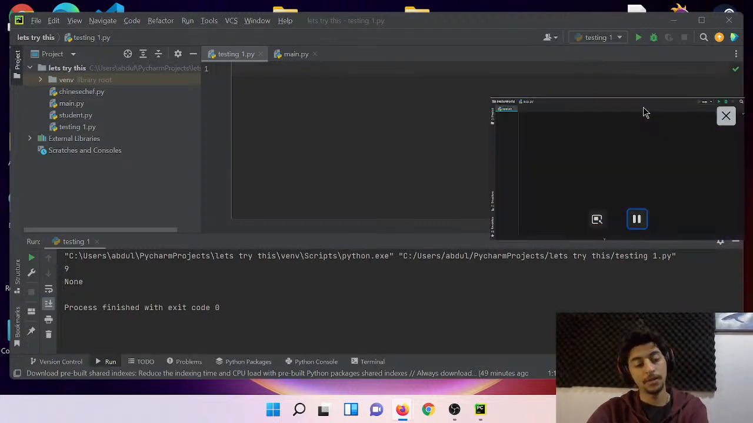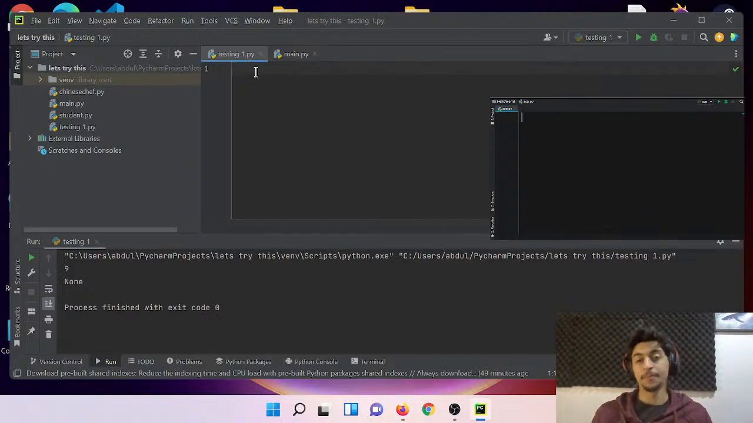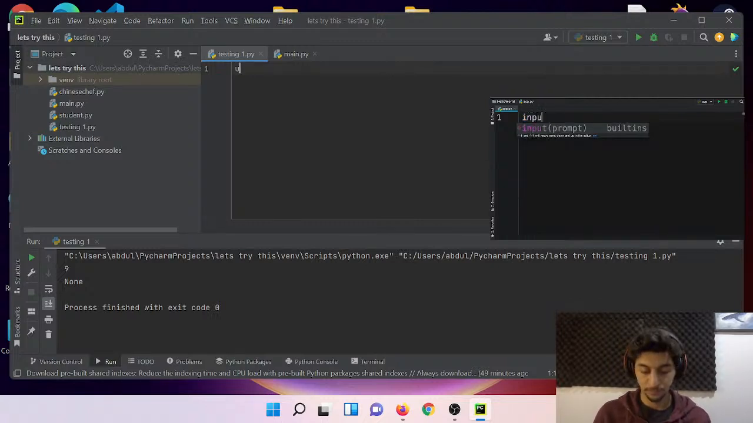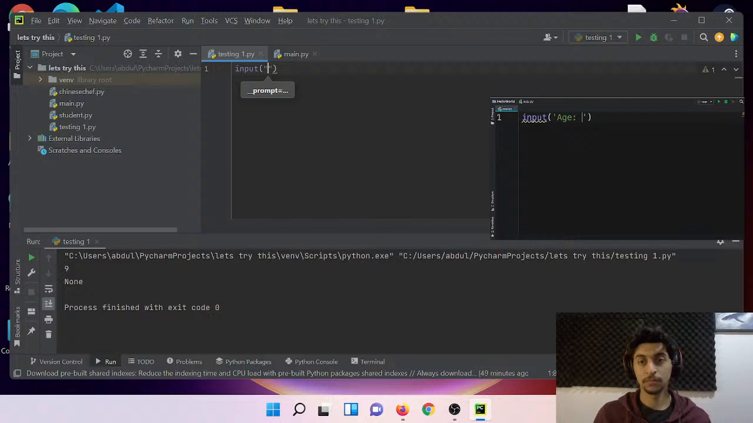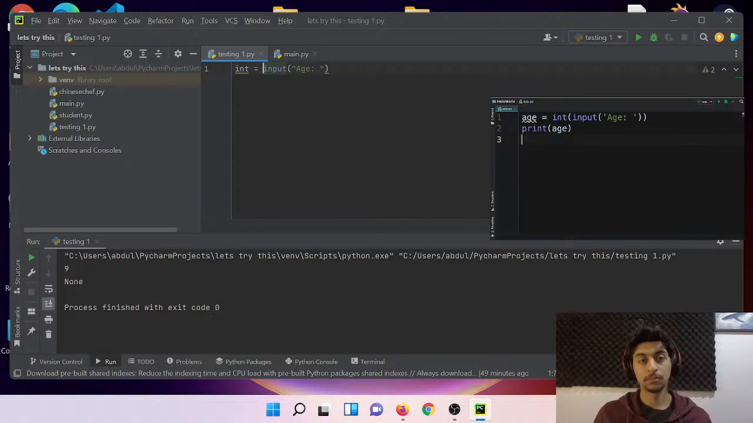In this tutorial, I'm going to teach you guys how to handle errors in your Python programs. So let's start by writing a small program to get the user's age from the terminal. So we call the input function, add a label here like age. This returns a string, so we need to pass it to the int function and then store the result in a variable called age. Now let's print age to make sure we have implemented everything properly.